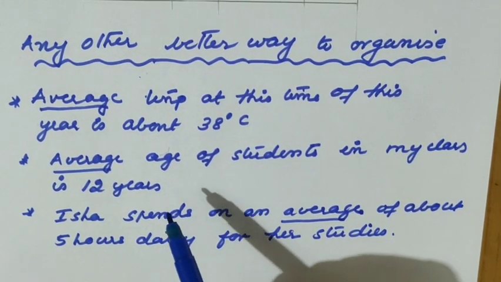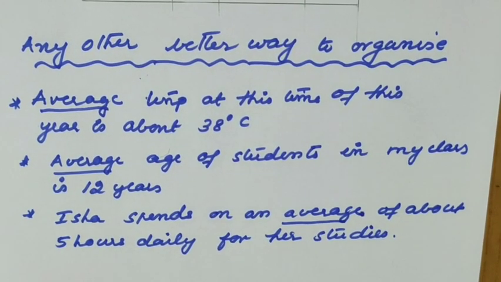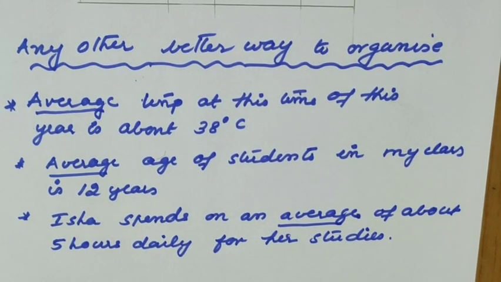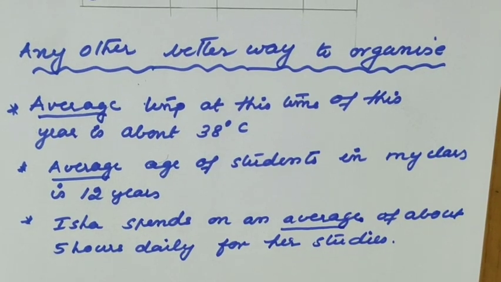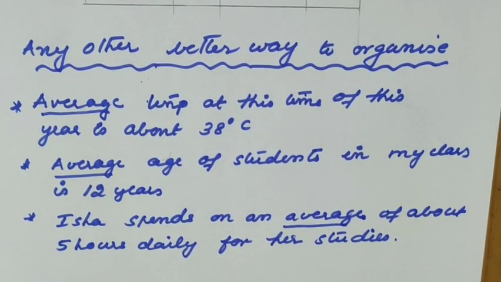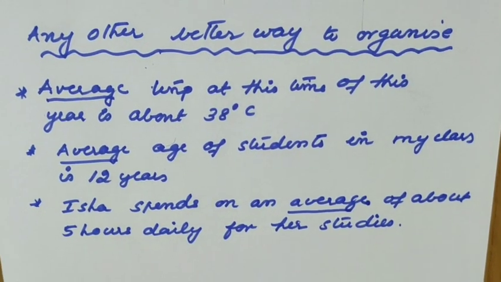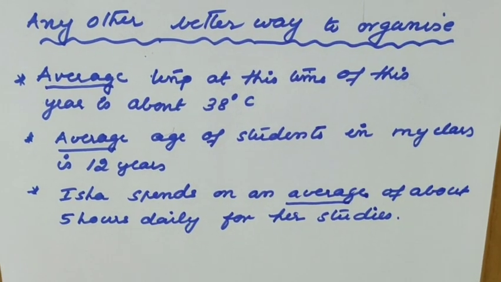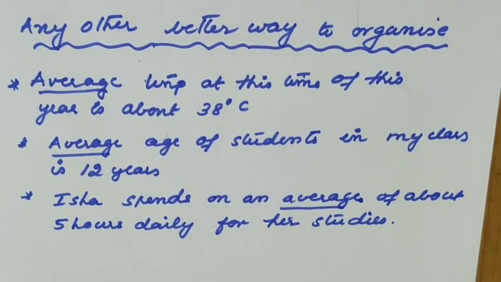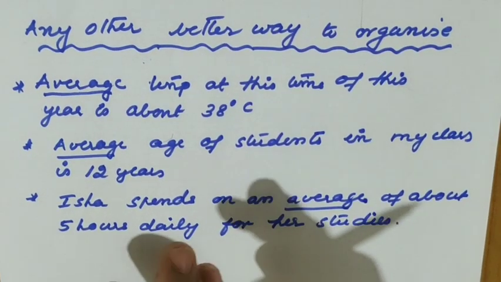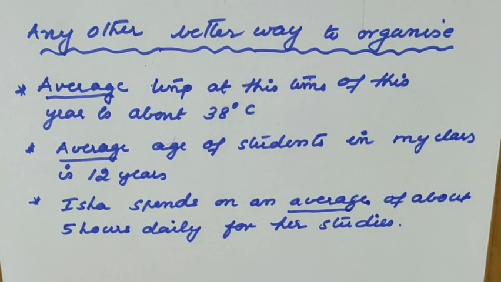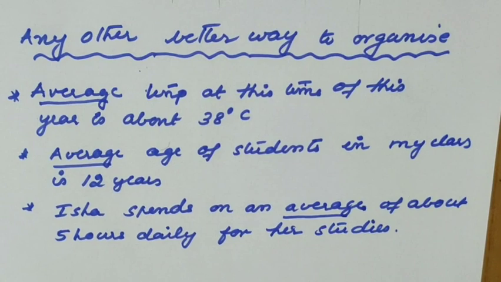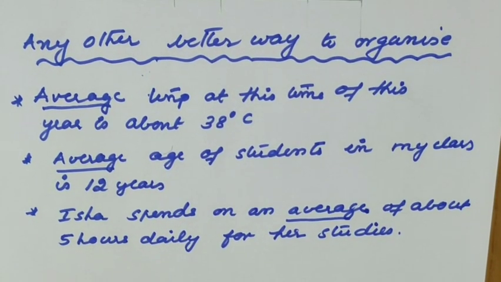Same case with the 12 years. The average age of the students in my class is 12 years. What is the meaning of this? Since it is 7th class, more or less the students have the same age. Maybe it is around 12 years. But it doesn't mean that all 40 children in my class are exactly 12. Maybe 4 to 5 are 13, and maybe 2 or 3 are about to turn 12. But average means the maximum number of children are around 12 years. Understood? This shows that the average is a representation of the group only. That doesn't mean that all the members have the same value.